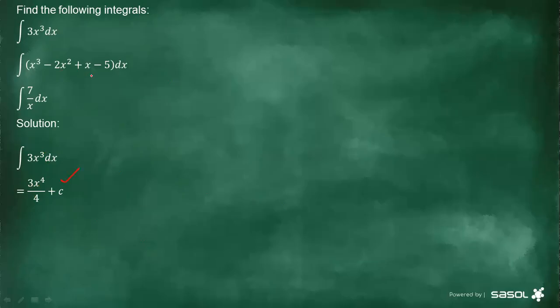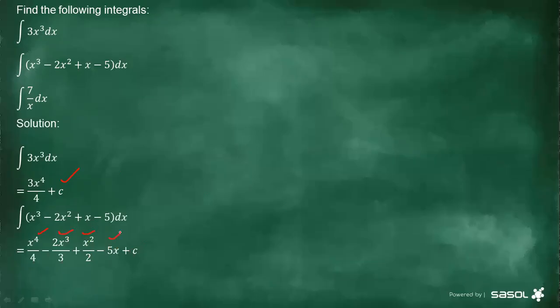And the second one, we have this one now. Let's see what is the answer. The answer is going to be x to the power 4 divided by 4 minus 2x to the power 3 over 3. That is the second one. And then plus x squared over 2 minus 5x plus c. Then you will find this question might carry a lot of marks. You can get how many? 1, 2, 3, 4.